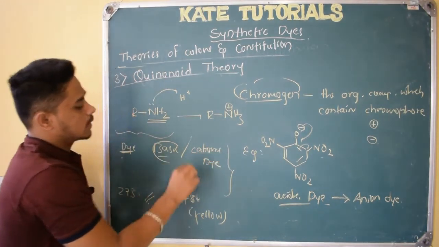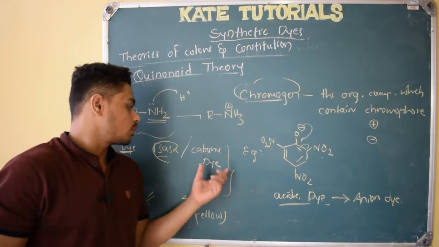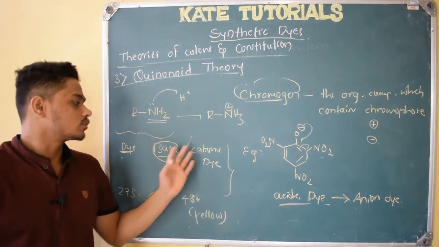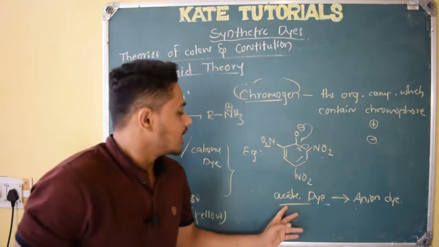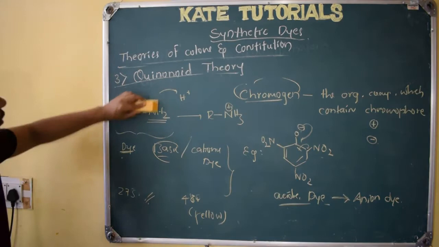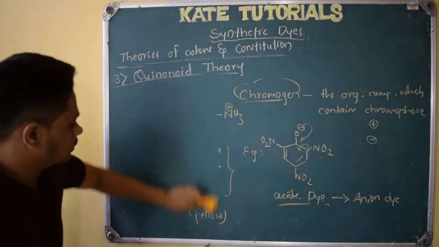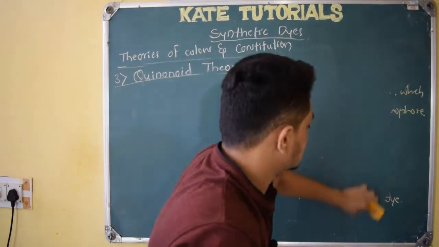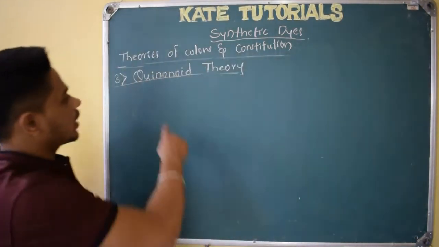I only explained acidic dye and basic dye, and I forgot to mention these words. So basic dye is also called cationic dye, and acidic dye is also called anionic dye. So this is about those classes. I hope it is clear now. Then in this class let us discuss this quinonoid theory.